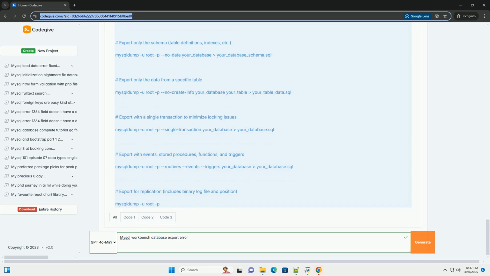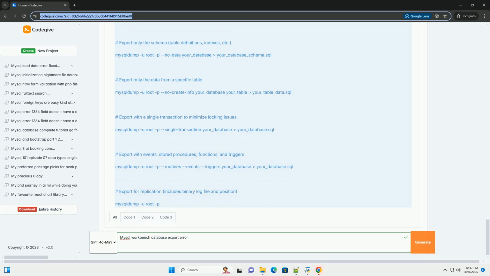--lock-tables explicitly locks all tables for reading during the dump. This is the default behavior, but you might want to explicitly specify it if you're overriding other locking options. --skip-lock-tables skips locking tables. This can speed up the export process, but it might lead to inconsistent data if tables are being modified during the export. Use with caution.